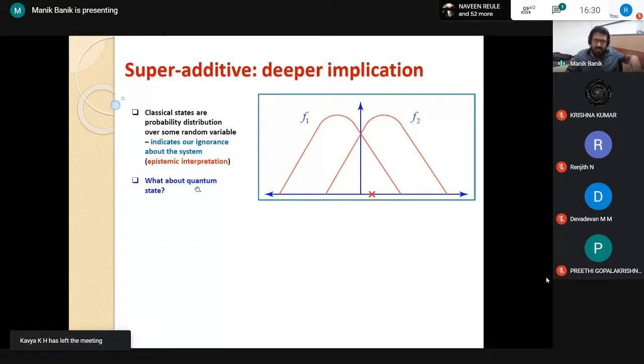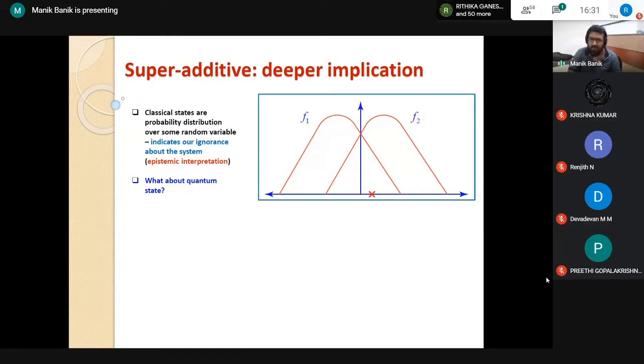Similarly, at least Einstein, in his 1935 paper, used to think that the quantum state is also something like epistemic. Meaning underlying this quantum state, some theory is there which is deterministic in nature, and this quantum probability is arising due to our ignorance.